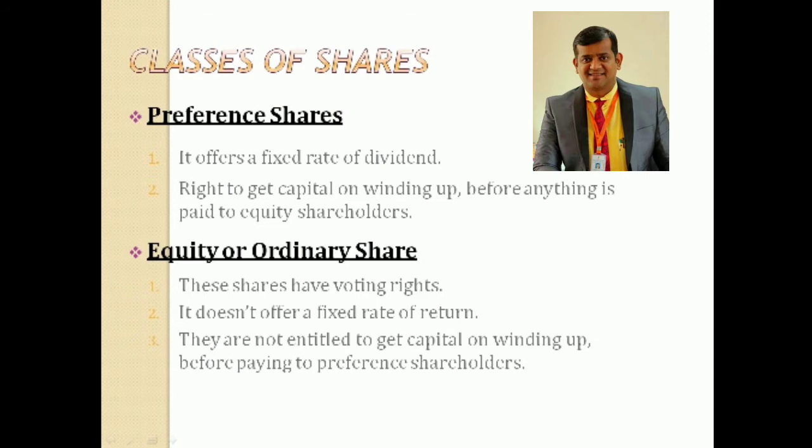So that means once outsiders' liabilities are settled, whatever asset or amount is left with the company, the first settlement has to be done for the preference shareholders. If any is left out, then the equity shareholders are going to get it. Clear? So preference shareholders must carry both these preferential rights.